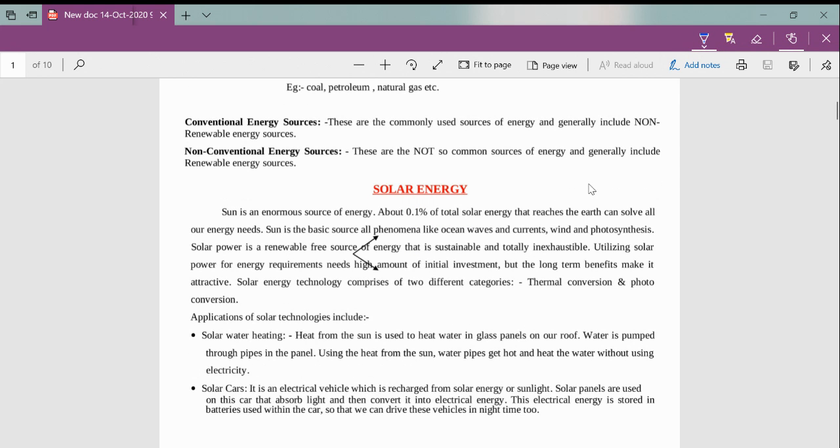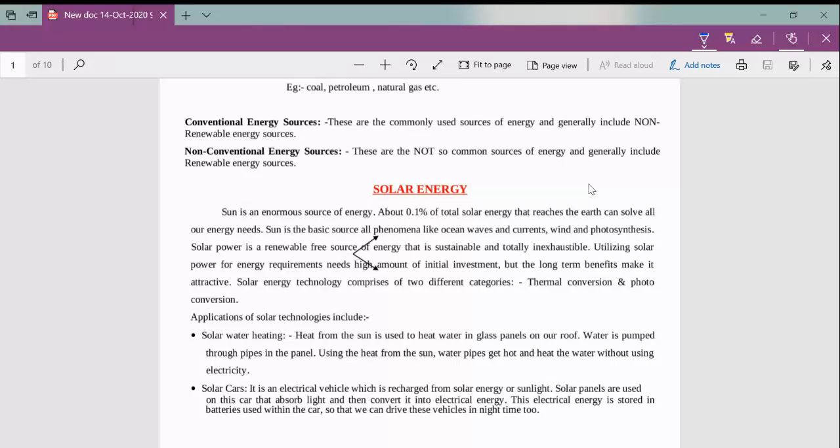We know that the sun is the source of solar energy and it produces enormous energy, which is transmitted to earth. To deal with the entire human needs, only 0.1 percent of the total energy of the solar system is required. We know that without sunlight we can't survive. All of the natural processes happen because of sunlight.